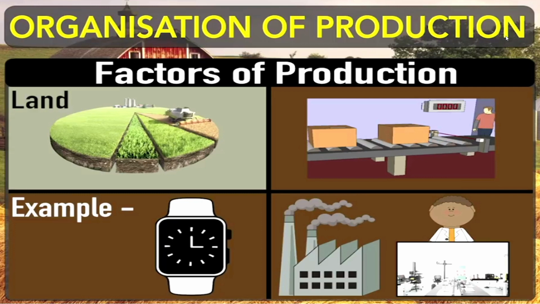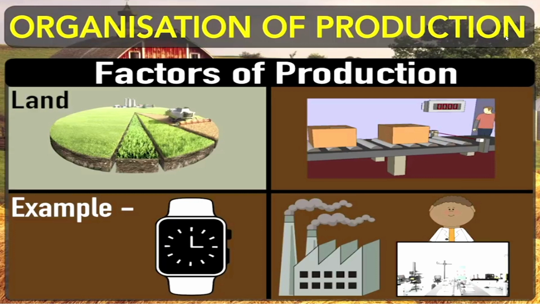If we want to produce crops, we need land. If we want to produce goods in factories, we need land to establish factories and industries. So I mean to say, without land we cannot produce any crops, and we cannot establish any factory or industry. Land is a very important factor.